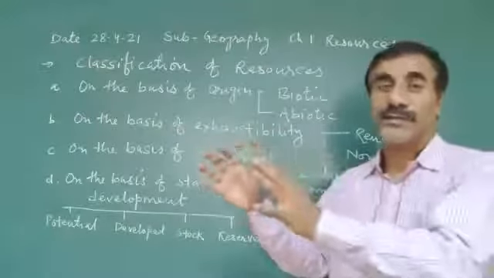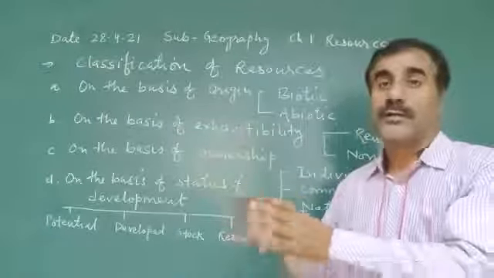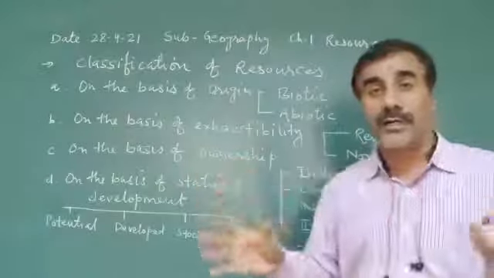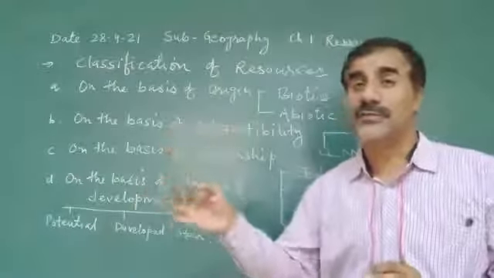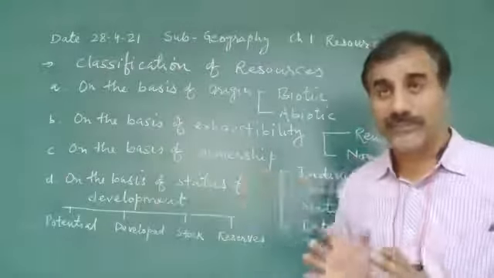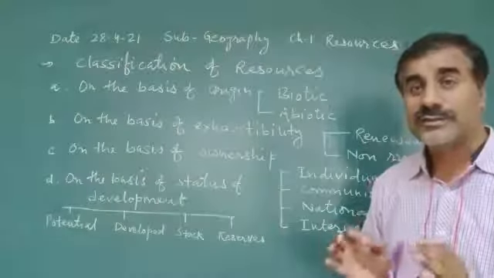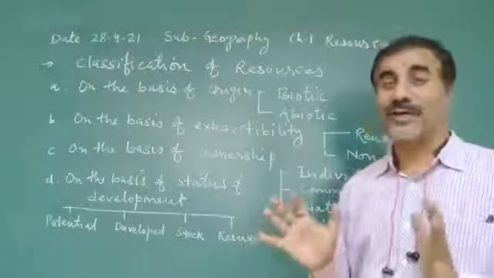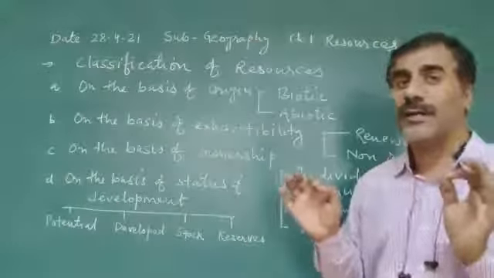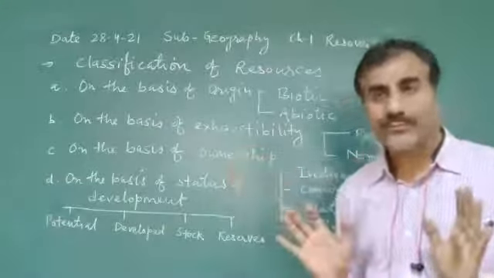Suppose your parents have a plot, house, building, property. These resources are considered individual resources and private property. Such resources are used by an individual, or it depends on the owner.